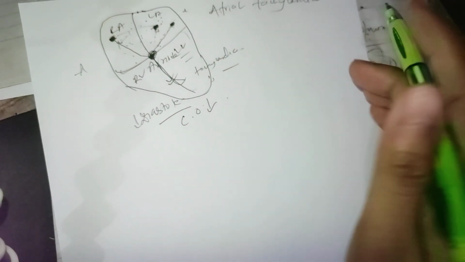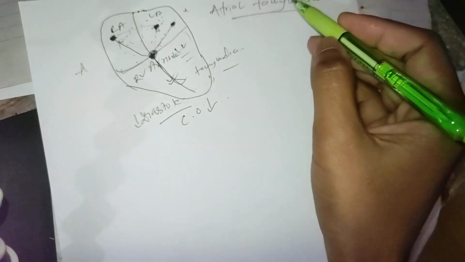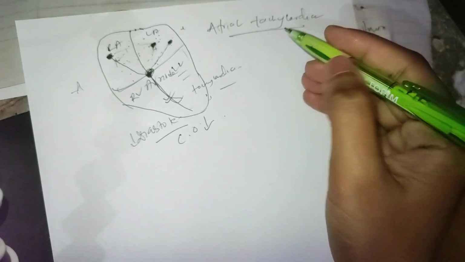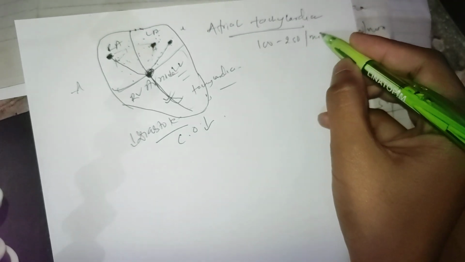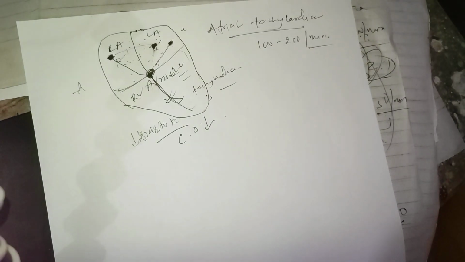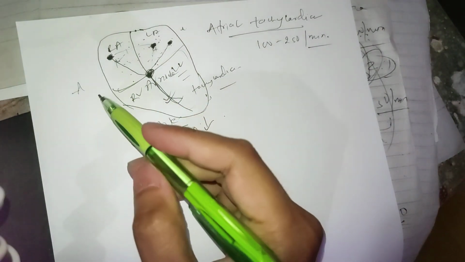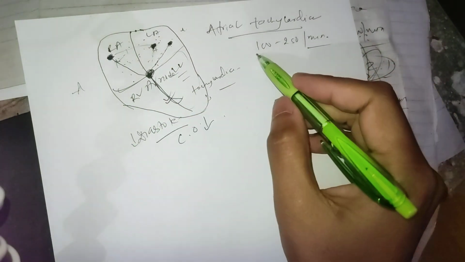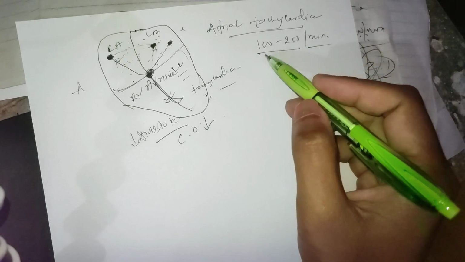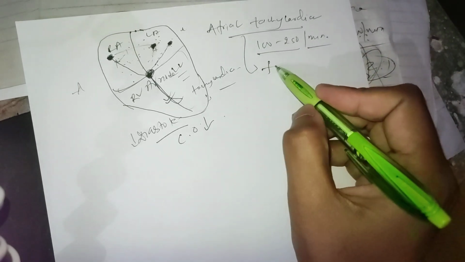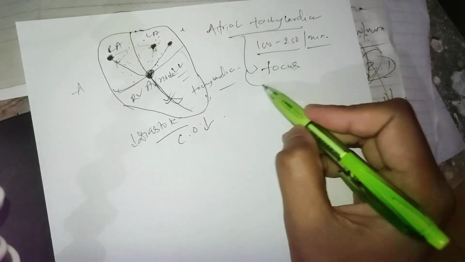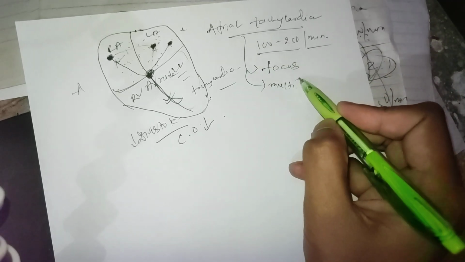So atrial tachycardia, what is the rate in atrial tachycardia? 100 to 250 per minute. If the whole atria is depolarizing at this rate, we call it atrial tachycardia. This can be single focus atrial tachycardia, or multifocal atrial tachycardia.